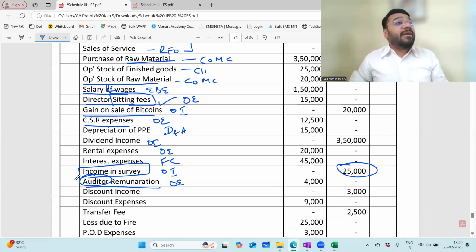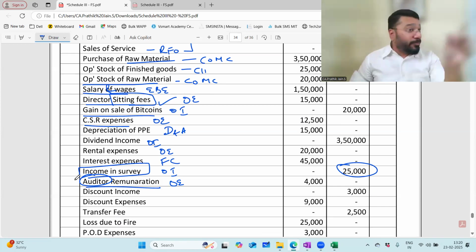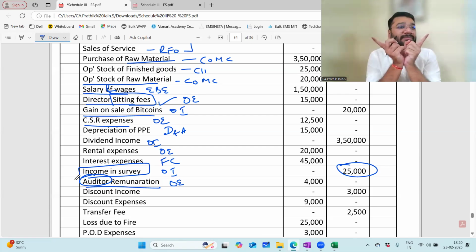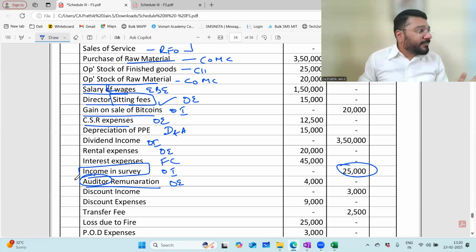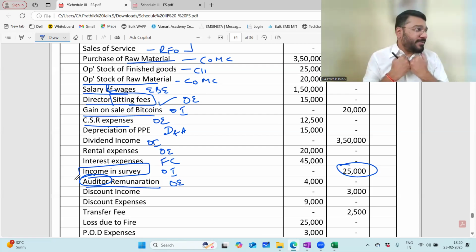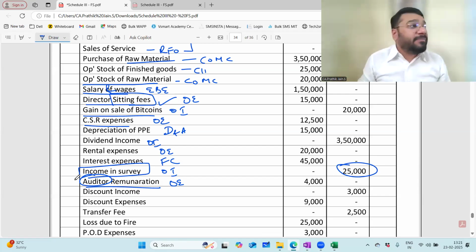Can I become the auditor of any company? No, because I don't have a Certificate of Practice. If you become a CA tomorrow, COP should be applied for separately. Please understand, the CA degree is one thing, COP is separate. CA degree means that once you complete the CA examination, you get a CA degree. But if you want to practice, you have to give a letter to the Institute telling them, I want to practice, please assign me the Certificate of Practice. Only once you get the Certificate of Practice can you commence your practice. Means what? That is when you can sign the balance sheet of any company.